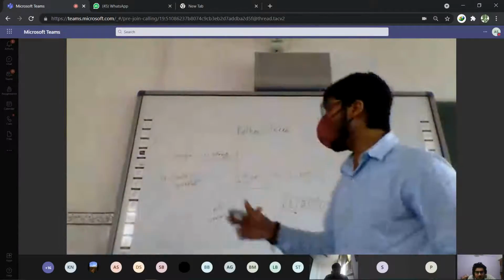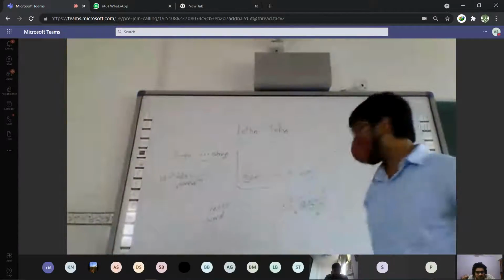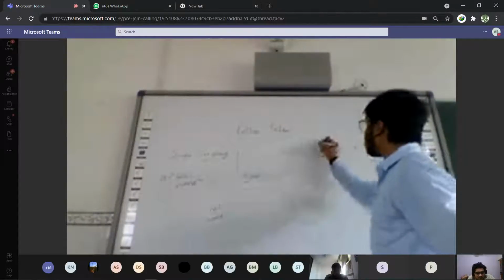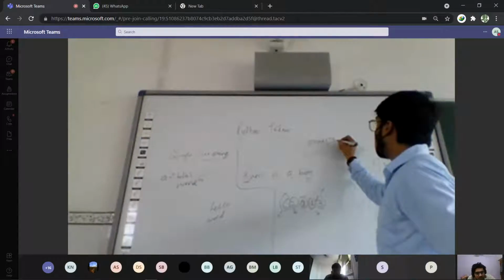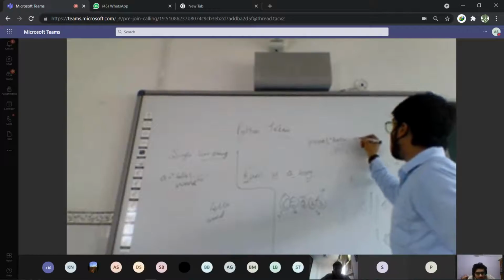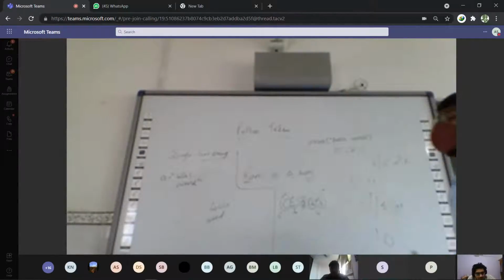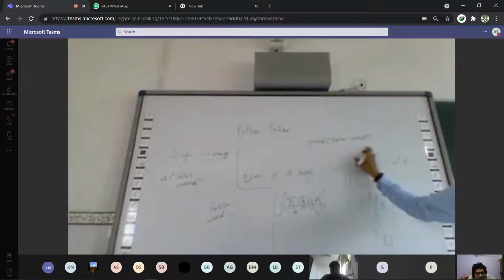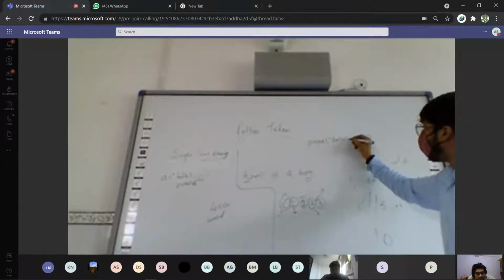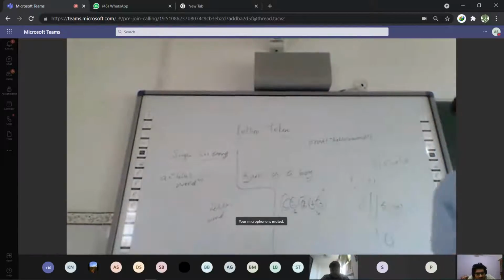Alright, and then we were talking about the escape sequences. Now suppose I'm printing hello world. It will be in the same line, hello world. What if I place an escape sequence backslash n here?